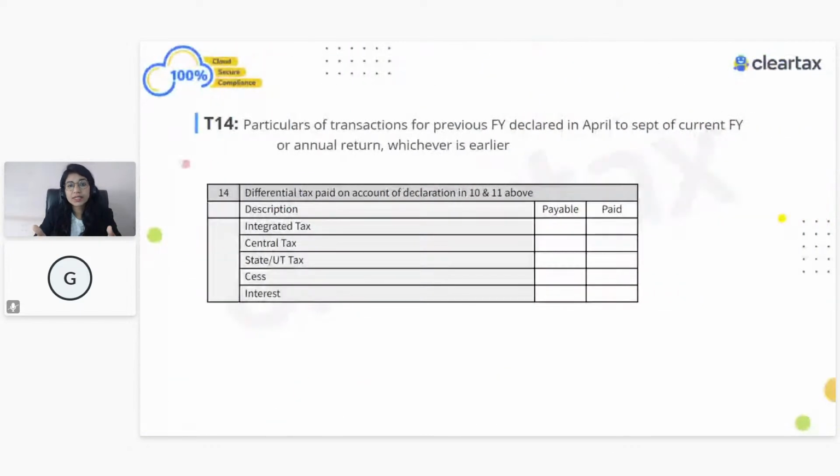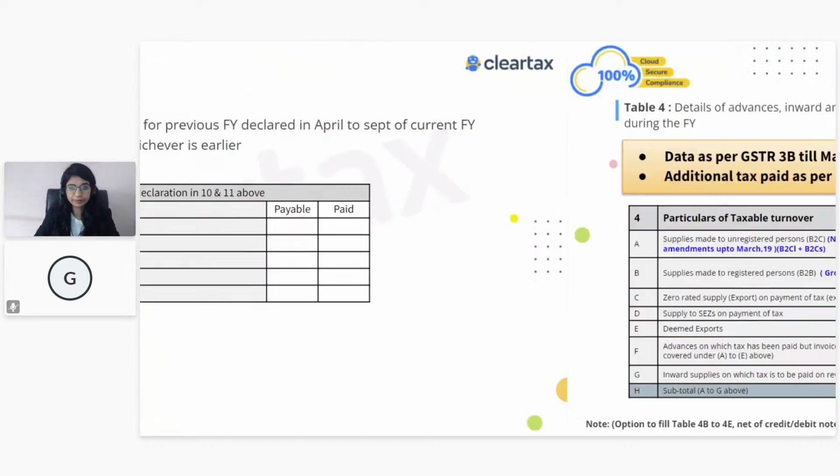And table 14 is nothing but whatever the liability you have shown in table number 10 and 11, you would have discharged in the next year, right? So that information you are going to show in table number 14, that how much taxes was payable and how much taxes was paid. It's similar to table number 9, right? Whatever the liability you have shown in table number 4 should have been paid in table number 9. Similarly, whatever you have shown in 10 and 11 should have been shown in table number 14.